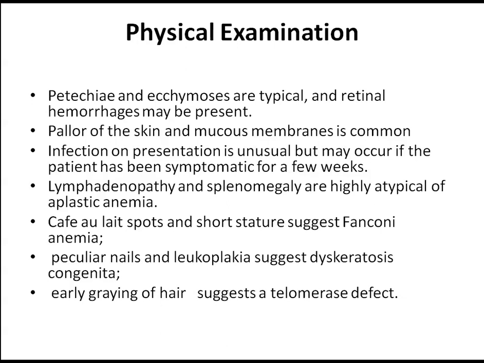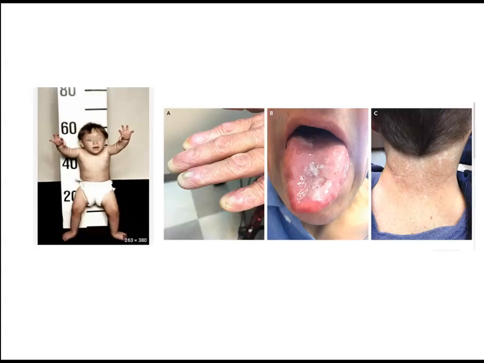And there are a few etiological clues, such as if there are café-au-lait spots and short stature, think of Fanconi's anemia. If there is nail dystrophy and leukoplakia, think of dyskeratosis congenita. If there is early graying of hair, suspect telomeropathies. So this is a picture. This is a child of short stature. So this is aplastic anemia. Think of Fanconi's anemia. This is a picture showing dystrophy of the nails, leukoplakia, and reticular pigmentation of the neck